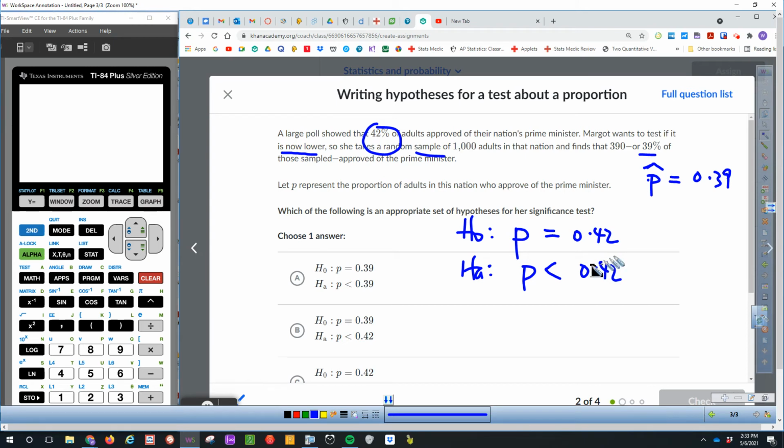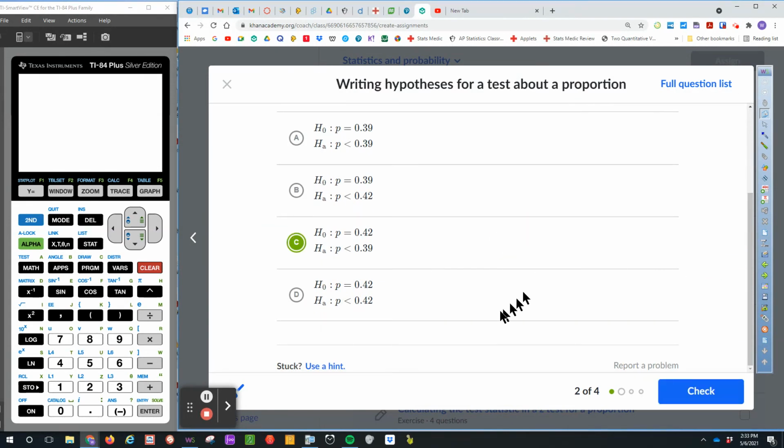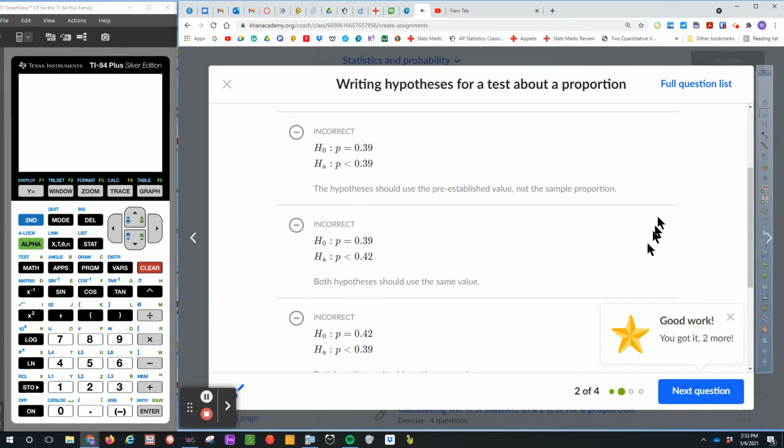So this is how this works, right? And which one is the actual answer? Nope, this is not right. We've got to pick something that is identical, but one is equals, one is lower. So I hope this makes sense. Let me know if you need, well, should I do one more?